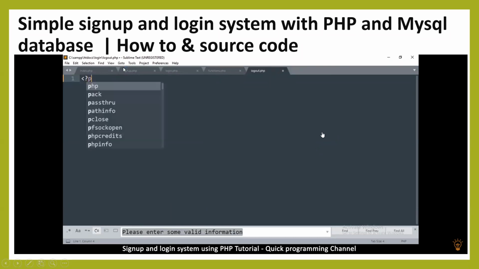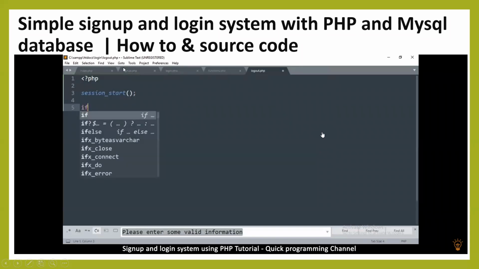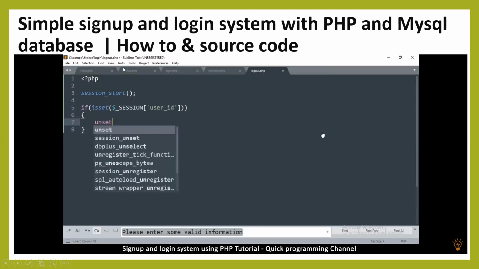So let me put some PHP tags in logout, and I will need session start, obviously. And then I'm going to check if it's set, because you don't want to unset a value that's not set. So you check if it's set and then unset it.